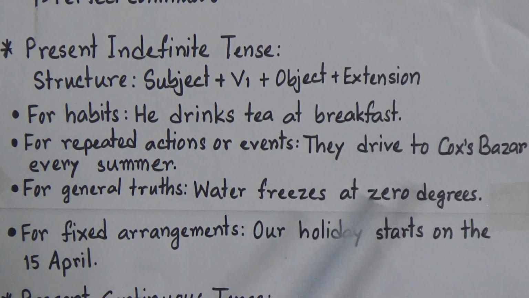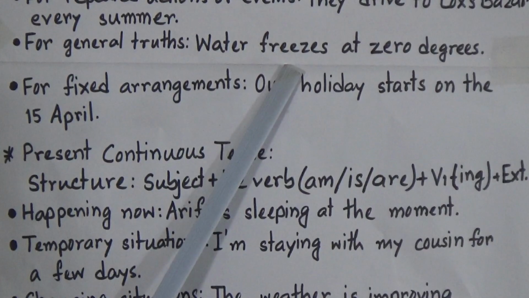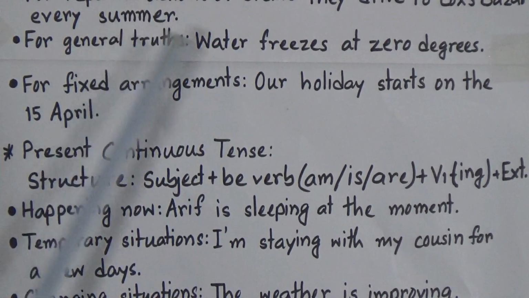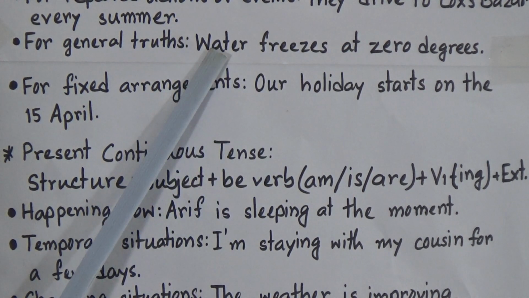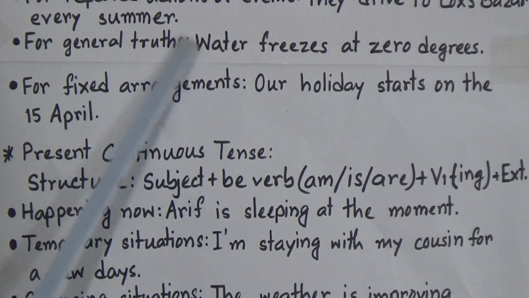But if the subject is singular number, we will add s or es at the end of the verb except I. If the subject is I, we will always use the present form of the verb. This is the exceptional rule. Remember it. Now for general truths, water freezes at 0 degrees. It is the general truth or universal truth. You can't change this one. So we will use present indefinite tense to show general truths. Just like the sun rises in the east.